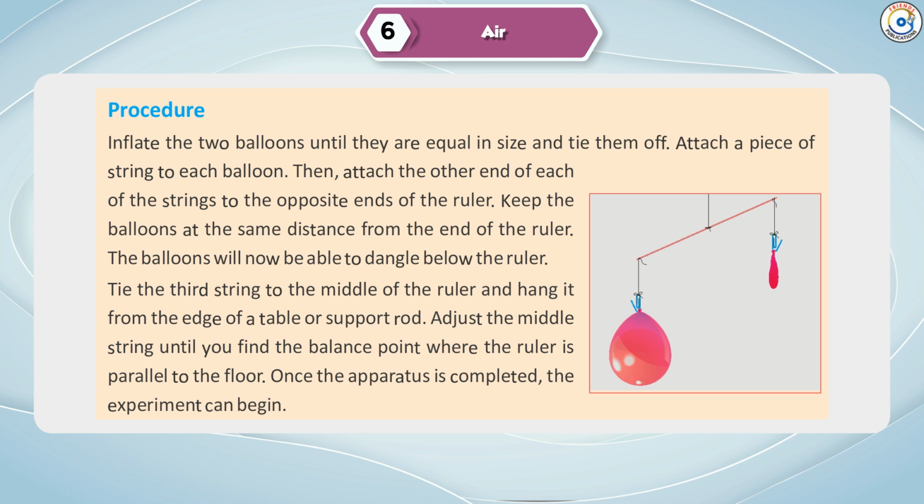Then attach the other end of each of the strings to the opposite ends of the ruler. Keep the balloons at the same distance from the end of the ruler. The balloons will now be able to dangle below the ruler.